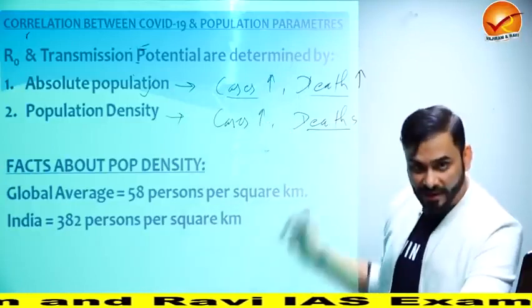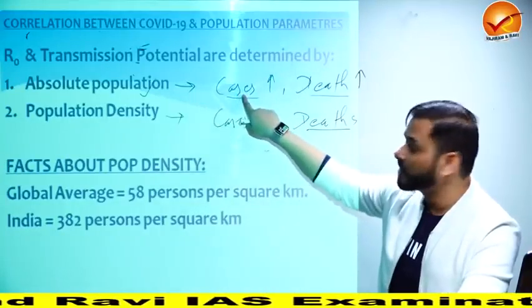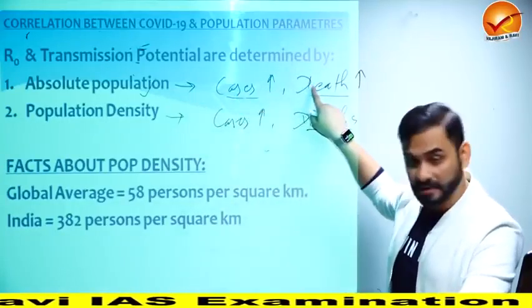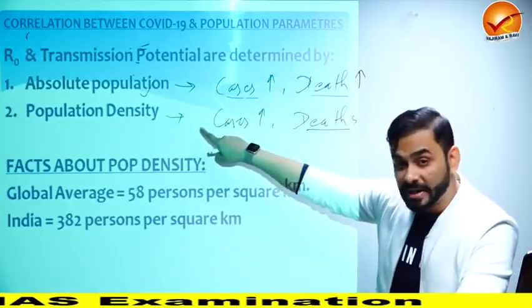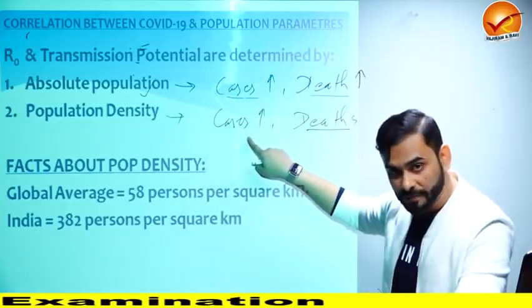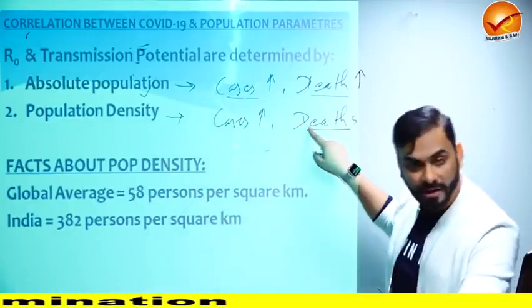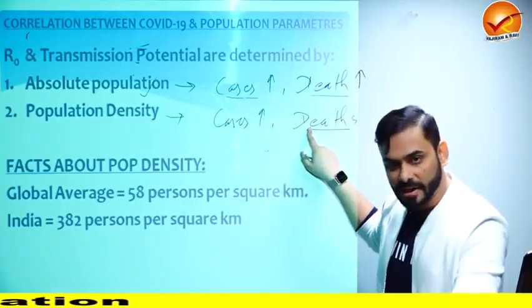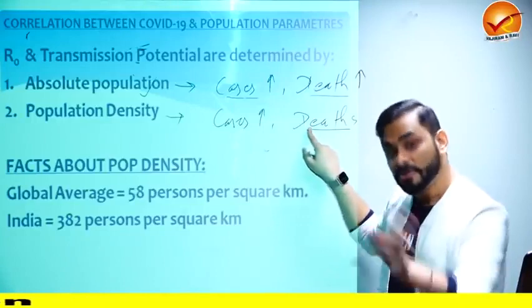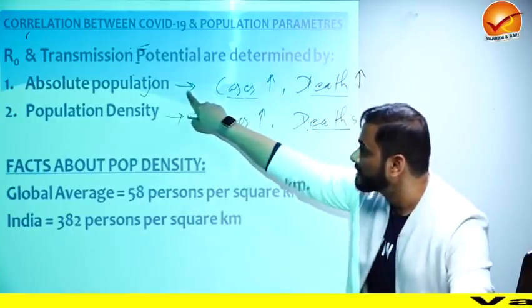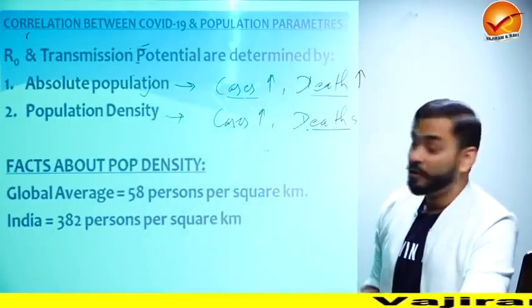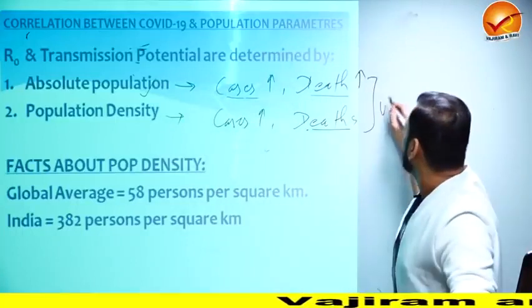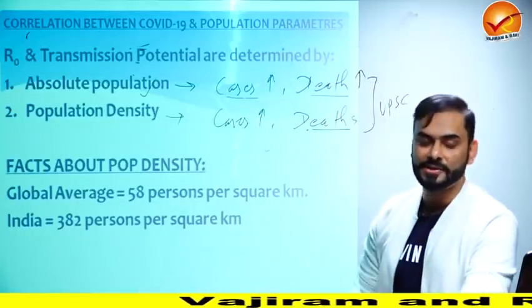Do you see the difference? Absolute population affects cases and death rate. Population density affects cases more, and it does not have much effect on deaths. It has some effect on deaths, but not as much as absolute population has. This is a potential UPSC question. UPSC can ask you this question.